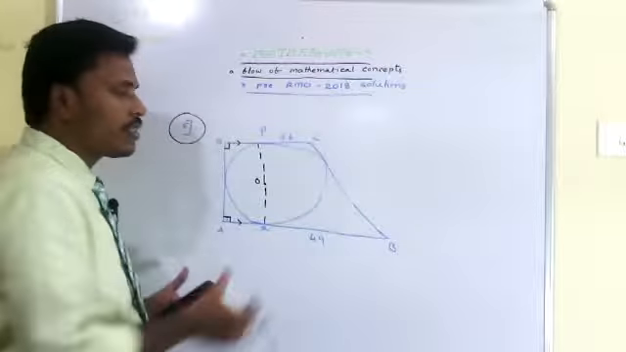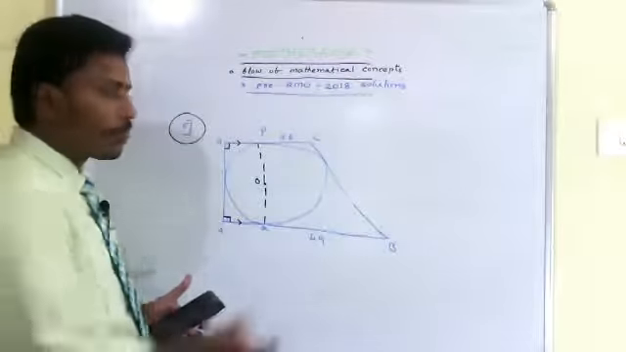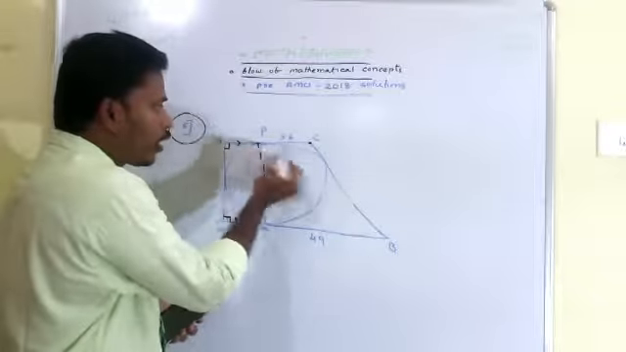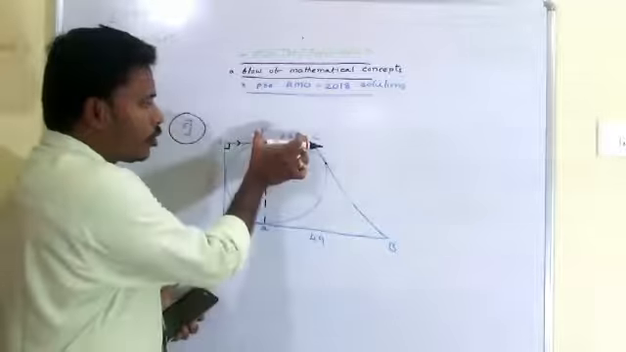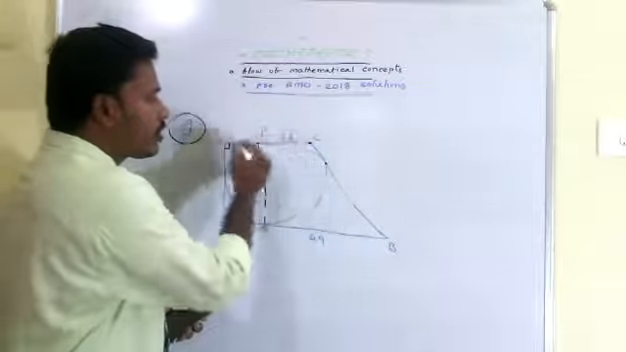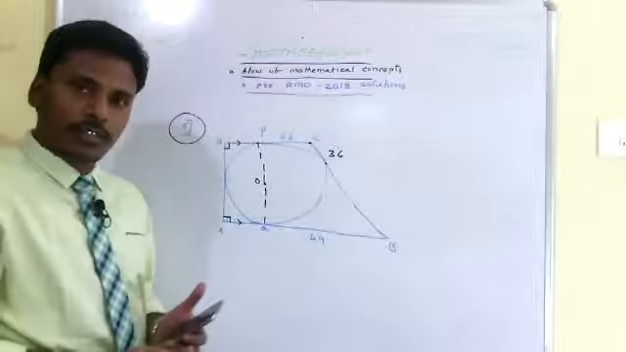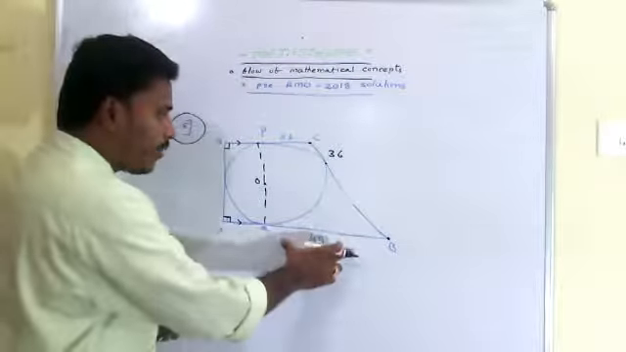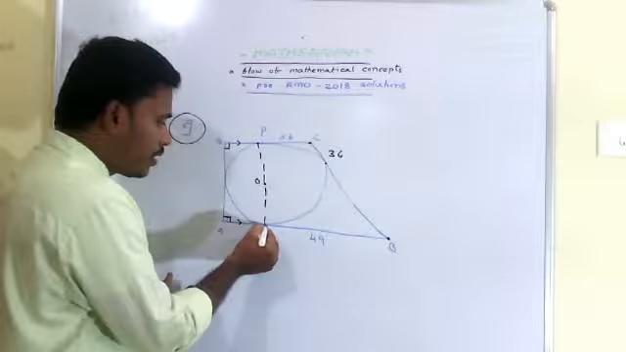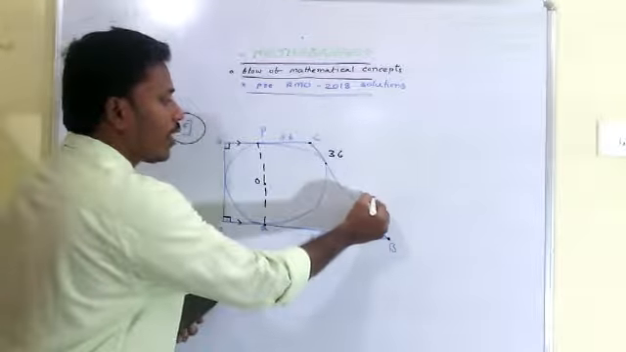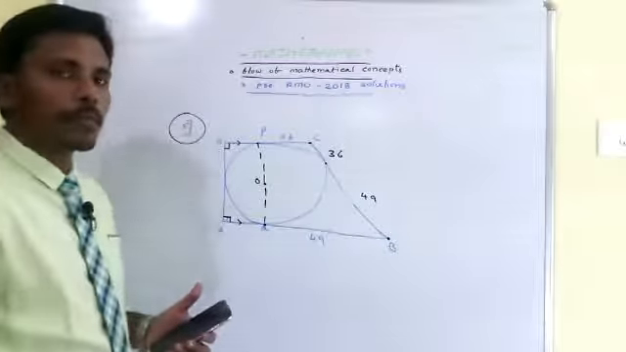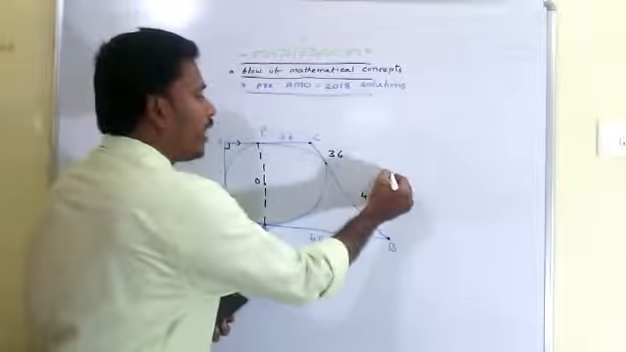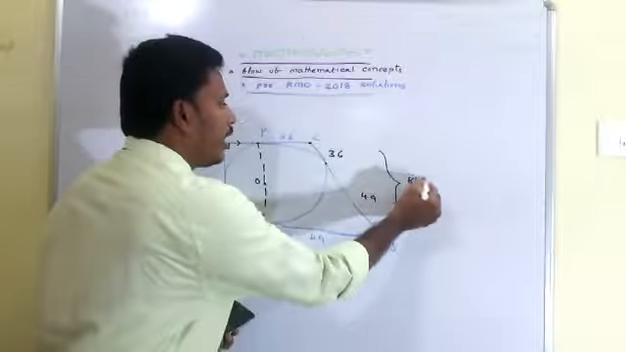They have given that this is 36 and this is 49. Since this is 36, from this external point there are two tangents for this circle, so these two lengths are equal. Since this is 36, this is also 36. In the same way, from this external point, again we have two tangents for the circle. Since this is 49, this is also 49, then the total length will become 49 plus 36, which is 85. This total length is 85.